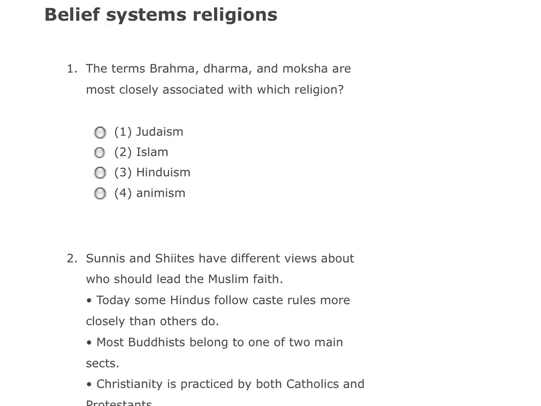Regents' questions about belief systems. The terms Brahma, Dharma, and Moksha are most closely associated with which religion? Now remember, let's eliminate what this cannot be. It cannot be Judaism because it is monotheistic, and Islam is monotheistic, and Animism deals with the worship of ancestors and spirits. But Hinduism is the religion that would be the correct answer here. Hinduism. So you also want to use process of elimination.